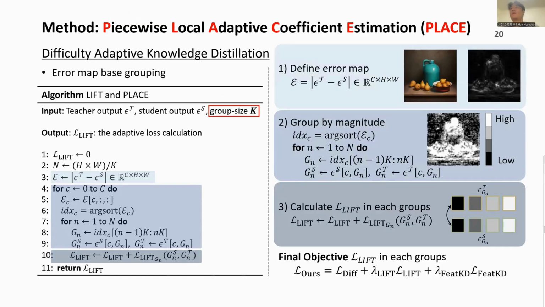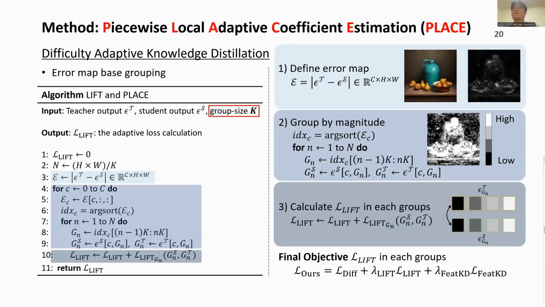Therefore, we propose PLACE, an error map-based adaptive grouping strategy. We define difficulty using the error map, group it by magnitude, and calculate the LIFT loss for each group. Therefore, our PLACE makes adaptive grouping across data and training iterations. Finally, our overall training objective combines the diffusion loss, our LIFT loss, and the feature level distillation loss. This brings us to the end of our method.